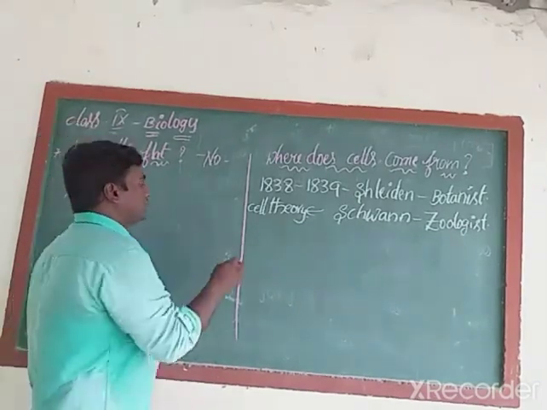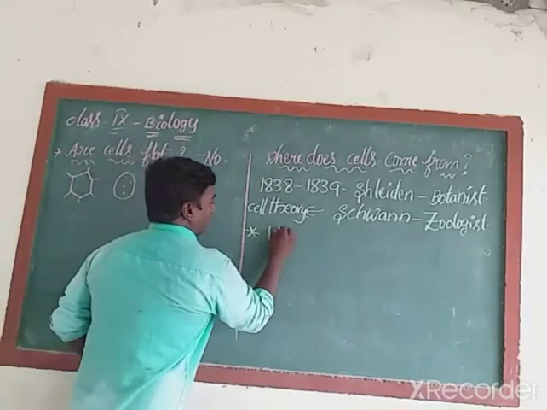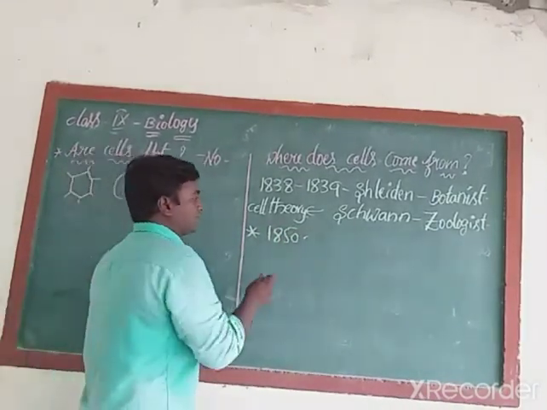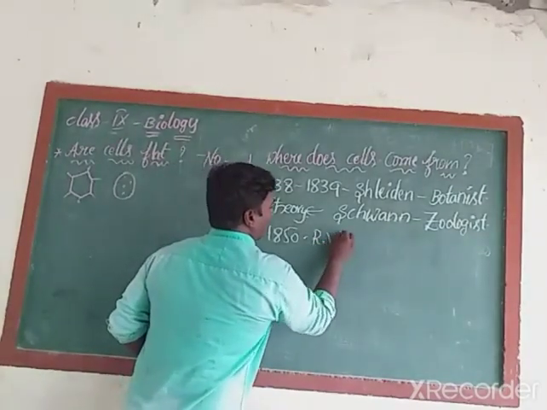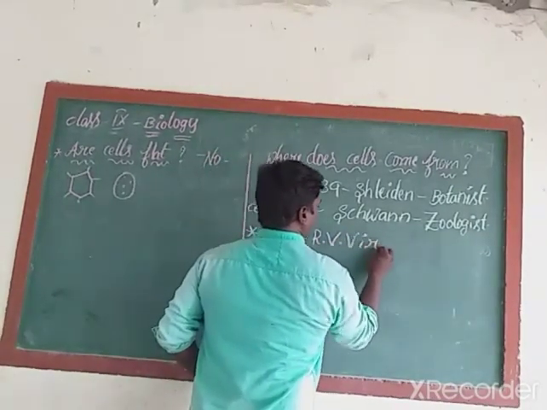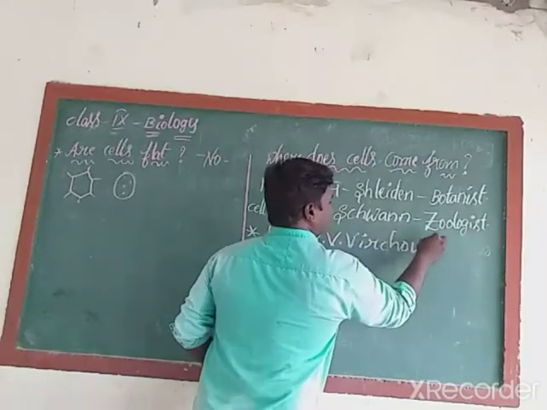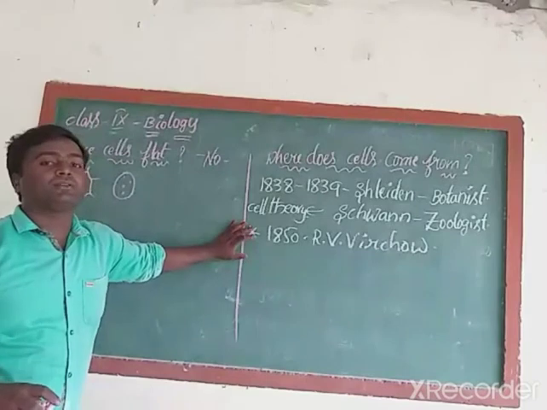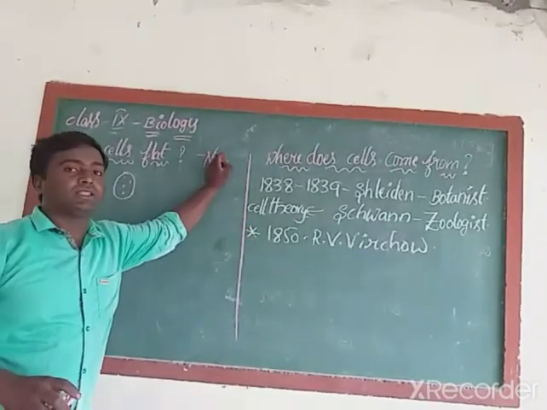Later, in 1850, one scientist came to the investigation field. That scientist, Rudolf von Virchow. He was one of the proponents of cell theory.